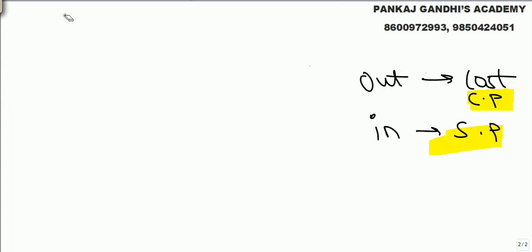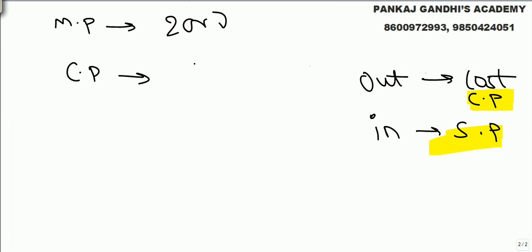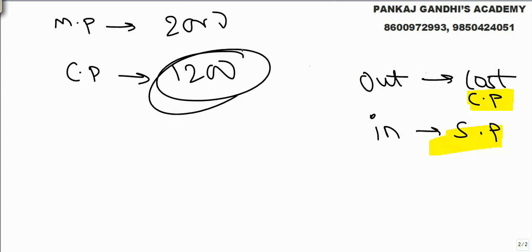Carwala's mark price is 2000, but the cost price is 1200. So if the cycle is stolen, his loss is only 1200.